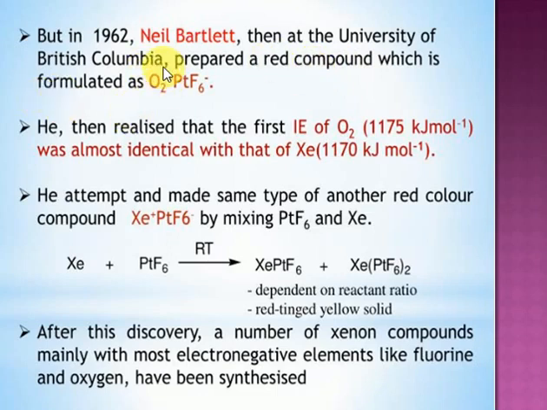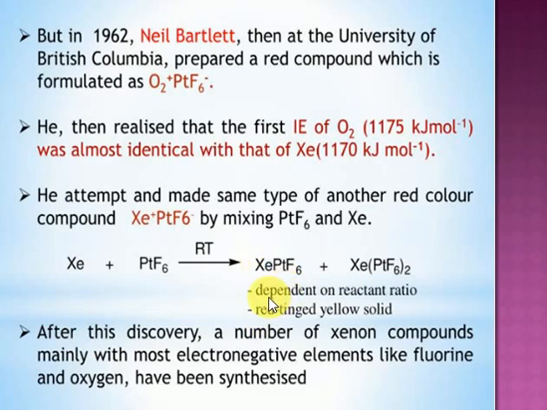Whenever oxygen takes part in a chemical reaction, the first ionization energy of oxygen is 1175 kilojoules per mole. It is almost equal to the first ionization energy of xenon. So he reached one conclusion: if oxygen takes part in a chemical reaction, why can't xenon? He did the same experiment. Instead of oxygen, he took xenon gas and formed a red color compound. After the red compound formed, he concluded that noble gas elements will also take part in chemical reactions.